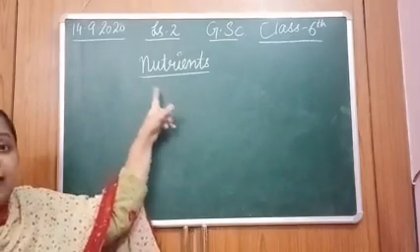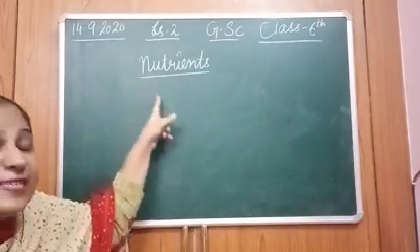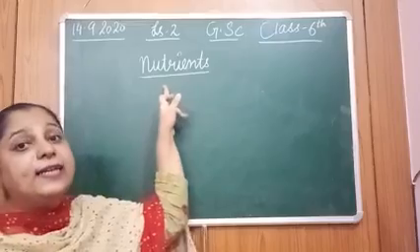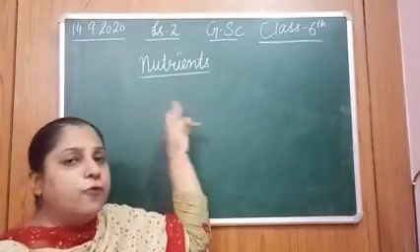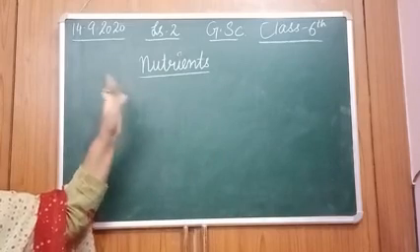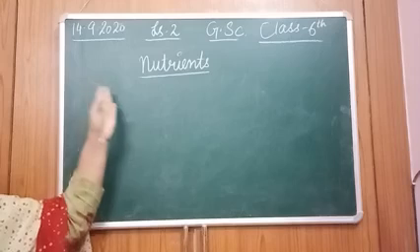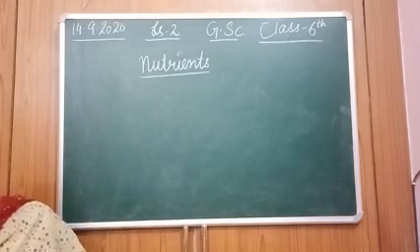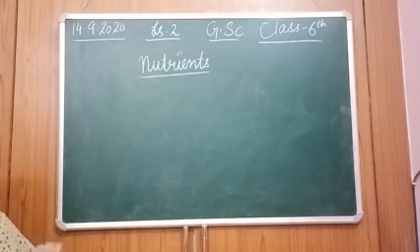These nutrients are present in food items. These are the components present in food items that promote growth, that help in proper functioning of the body, and that protect our body from diseases.